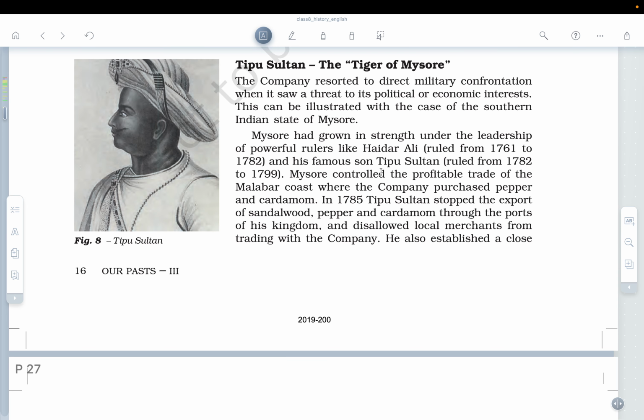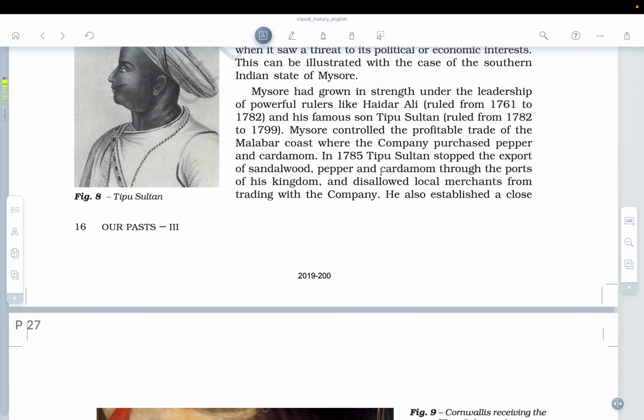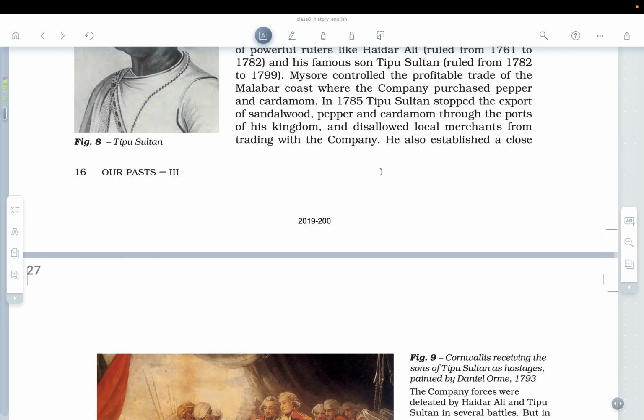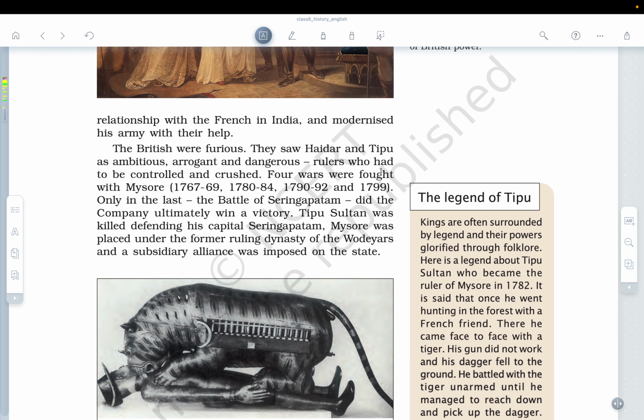So Tipu Sultan stopped the export of sandalwood, pepper, and cardamom through the ports of his kingdom and disallowed local merchants from trading with the company. He also established a close relationship with the French in India. But the British were furious. They saw Hyder and Tipu as ambitious, arrogant, and dangerous rulers who had to be controlled and crushed.